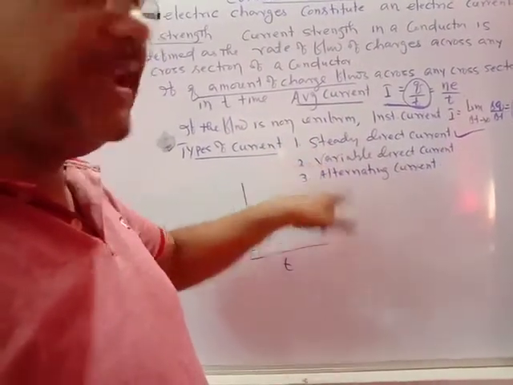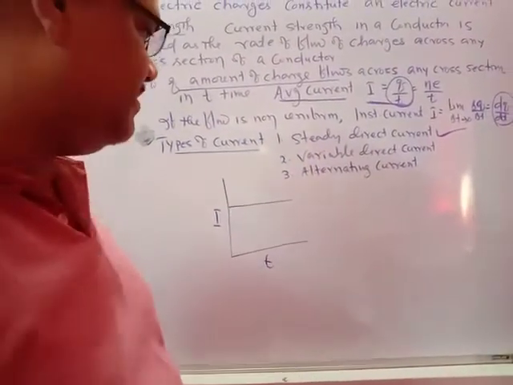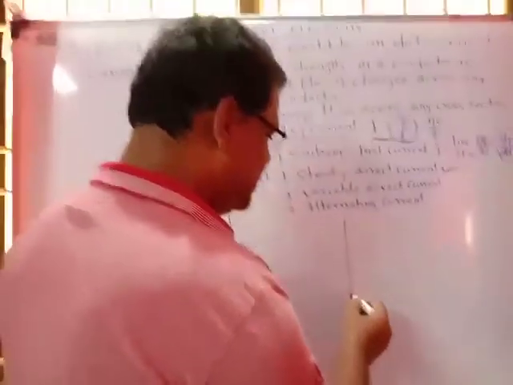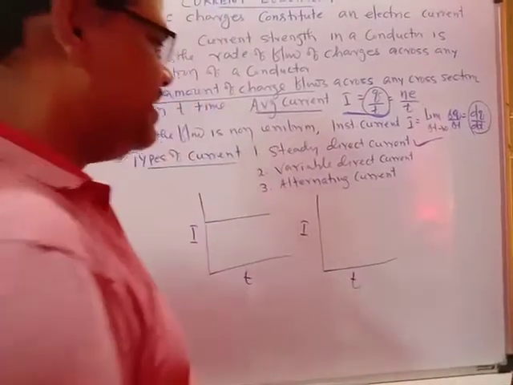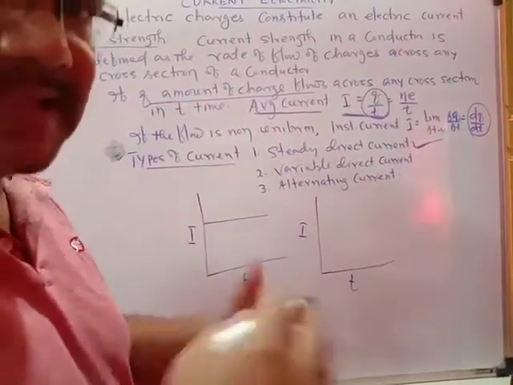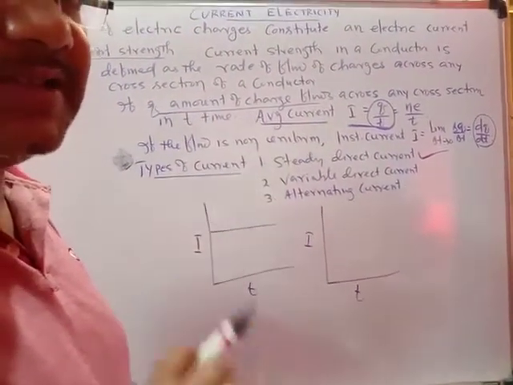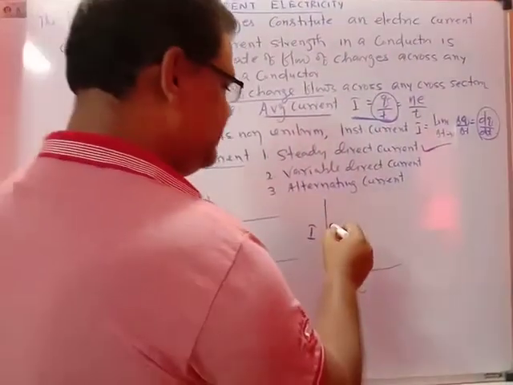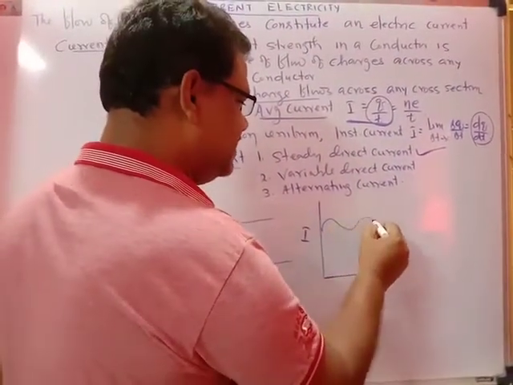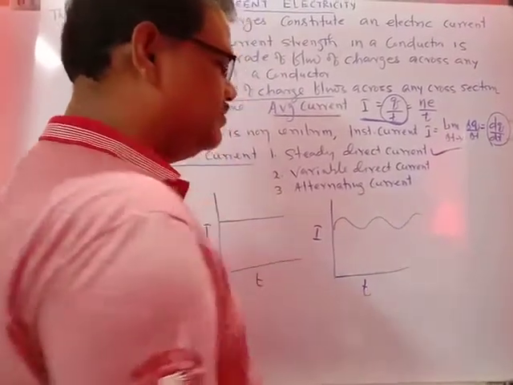Another is the variable direct current. This is the I versus t graph. A variable direct current means its magnitude changes, but its direction doesn't change. This is the variable direct current.